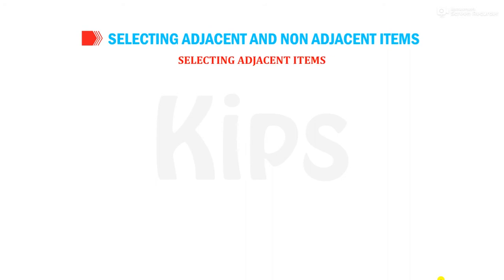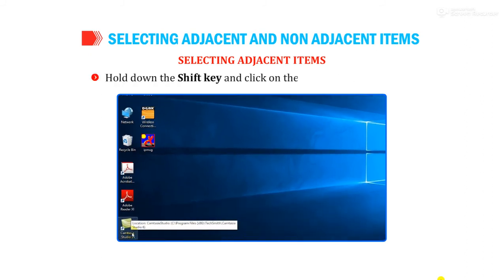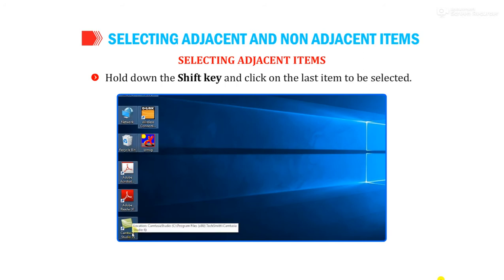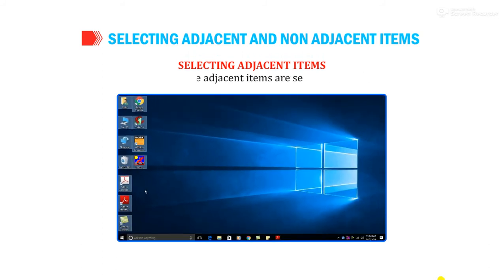Selecting adjacent items. Left-click on the first item to be selected. Then hold down the Shift key and click on the last item to be selected. Release the Shift key. All the adjacent items are selected.